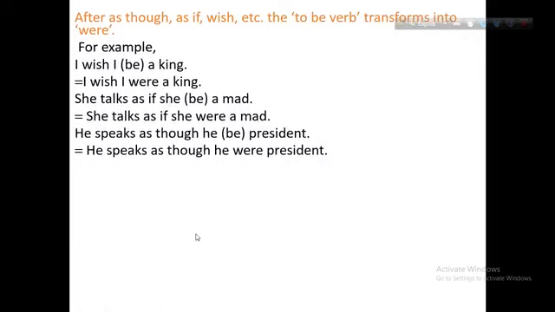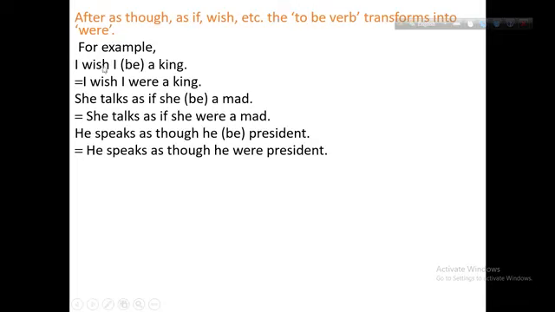If you get "as if," "as though," "wish" as indicated in a sentence, after these words, you have to make the be verb into "were."